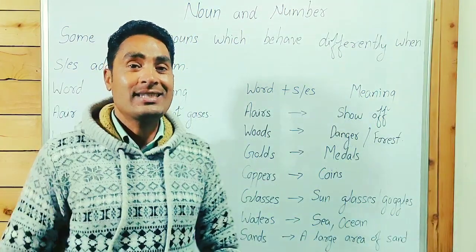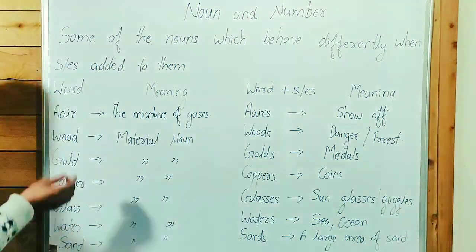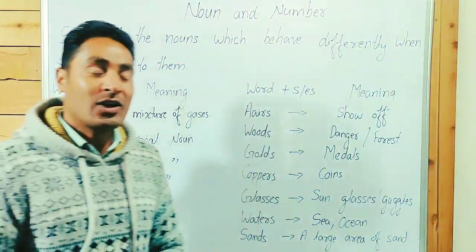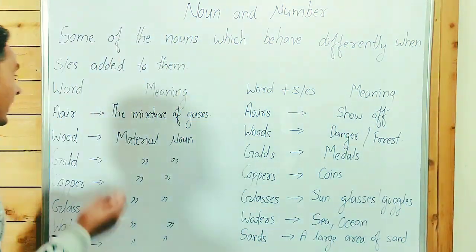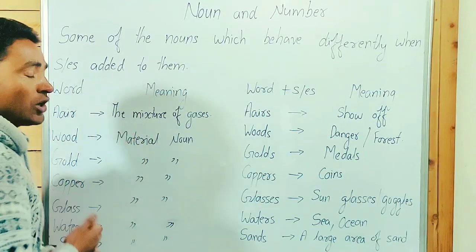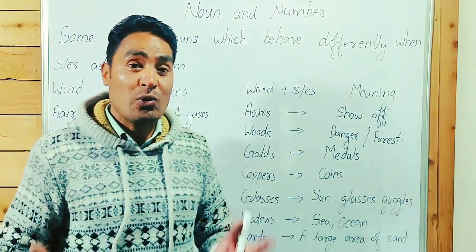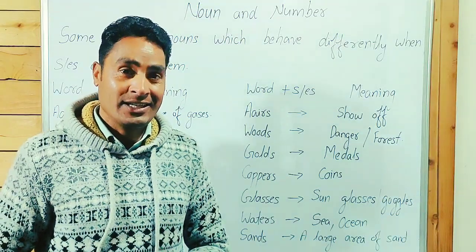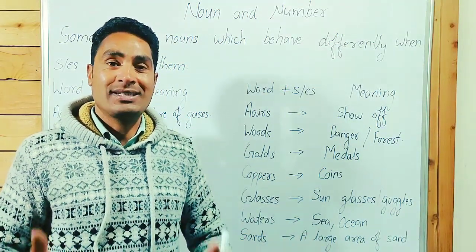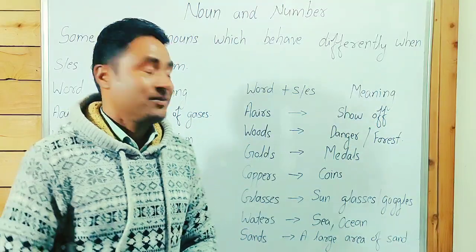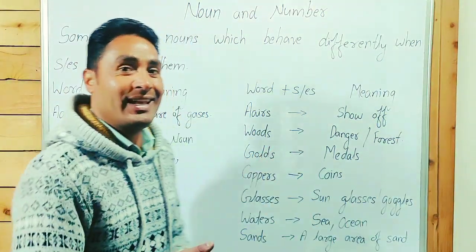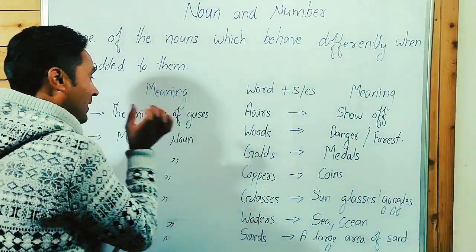Have a look at these more words. Air is an uncountable noun. We can't count air as one air, two airs. It is the mixture of gases that surrounds the earth. You know very well that around us there is air.